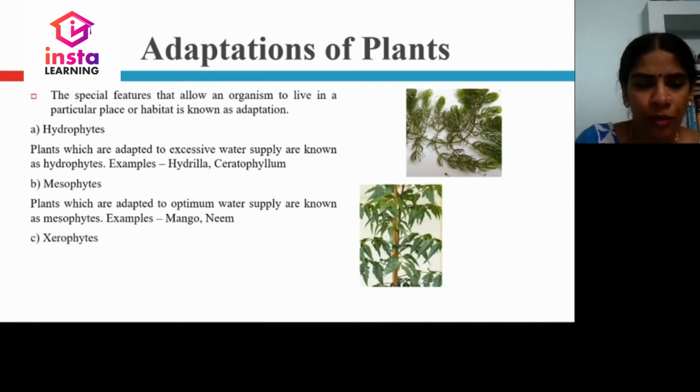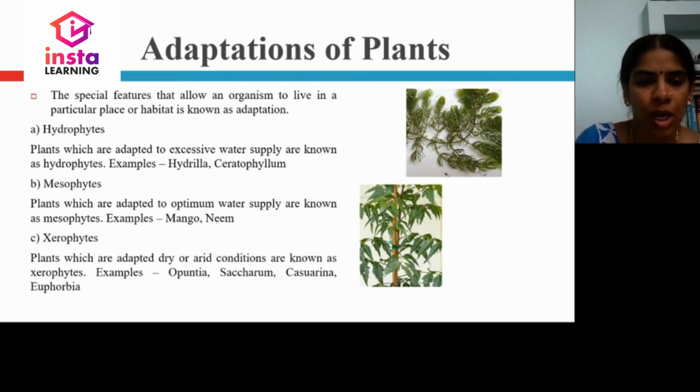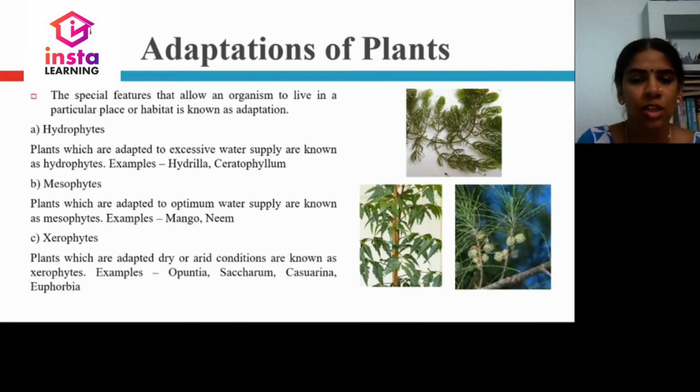Next are xerophytes. Plants which are adapted to dry or arid conditions are known as xerophytes. Examples: Opuntia, Saccharum, Casuarina, Euphorbia. The image shows Casuarina.